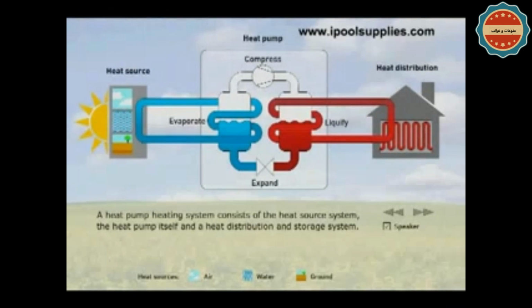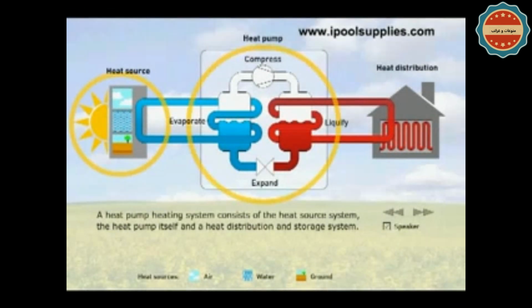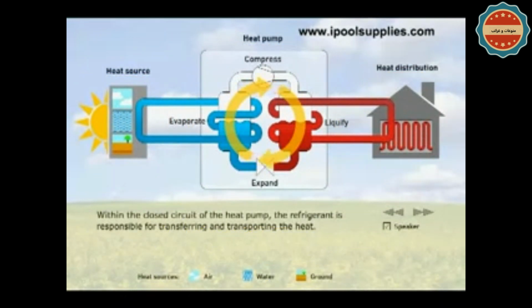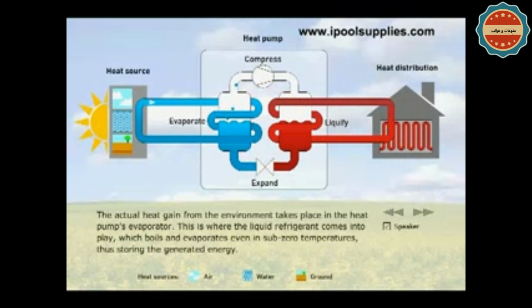A heat pump heating system consists of the heat source system, the heat pump itself, and a heat distribution and storage system. Within the closed circuit of the heat pump, the refrigerant is responsible for transferring and transporting the heat. The actual heat gain from the environment takes place in the heat pump's evaporator.